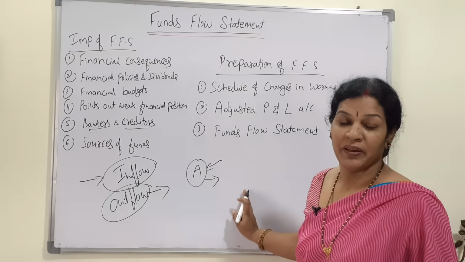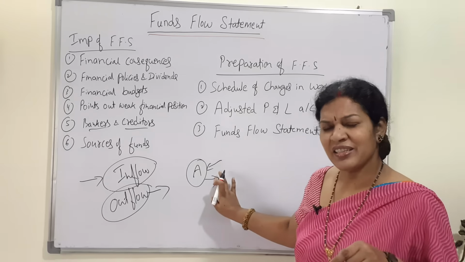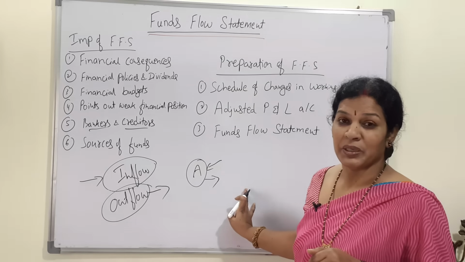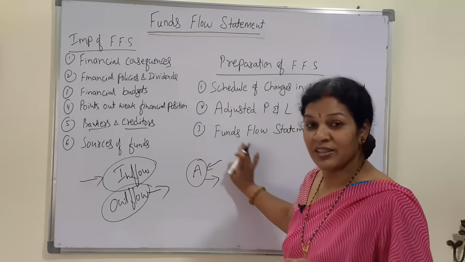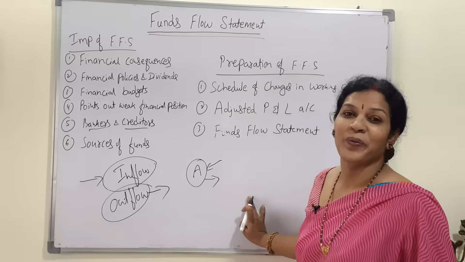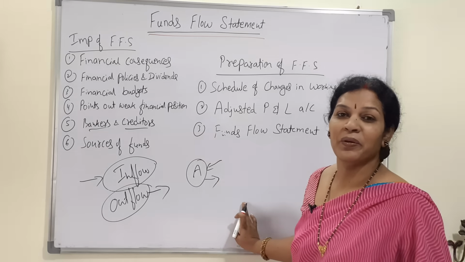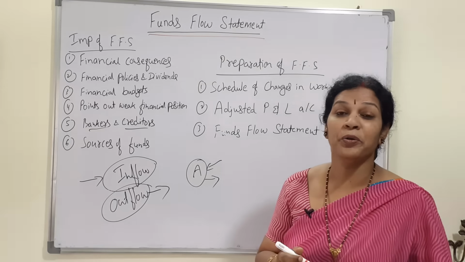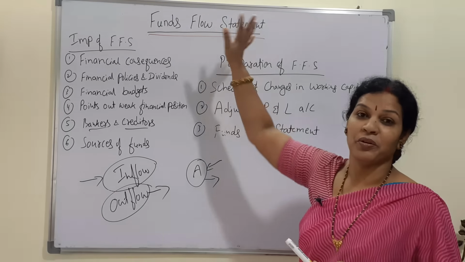I have to keep the balance. When I take deposits, the same amount I'll be giving as loans. So for this, inflow, outflow: inflow is deposits, outflow is giving loans.